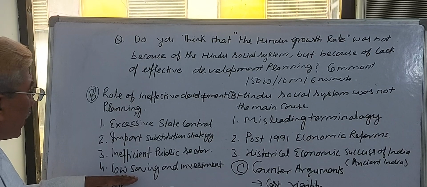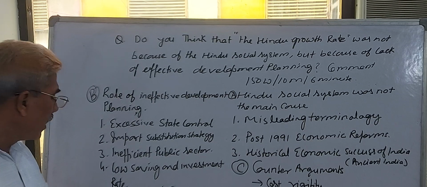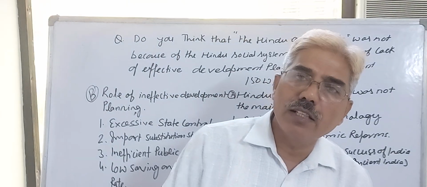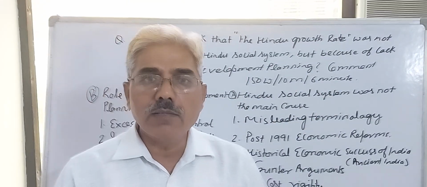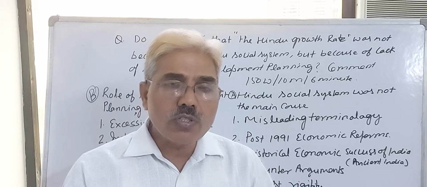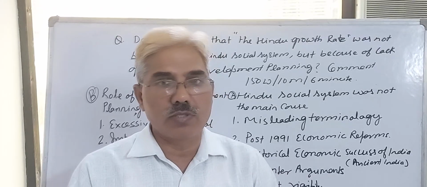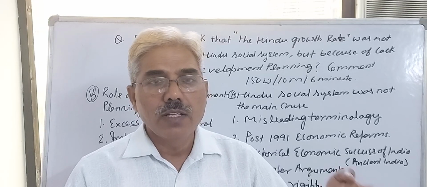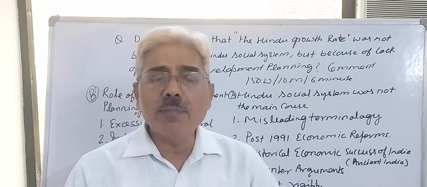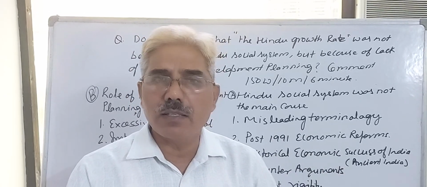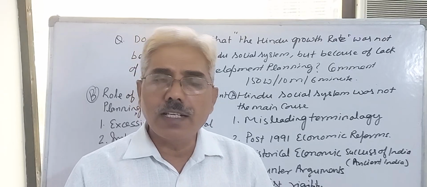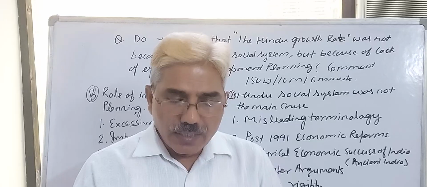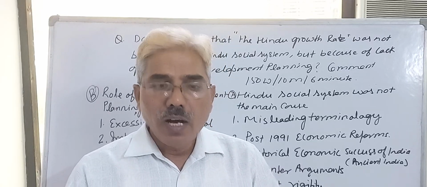The other point is low saving and low investment. Actually, students, this question is also asking about it, I will discuss later on. But for now, my topic is that low saving and low investment is the main goal. If you consider the investment rate in 1950-51, it was only 5% of GDP, saving rate 7%. And the scenario is not more than 18 or 19% till 1980.